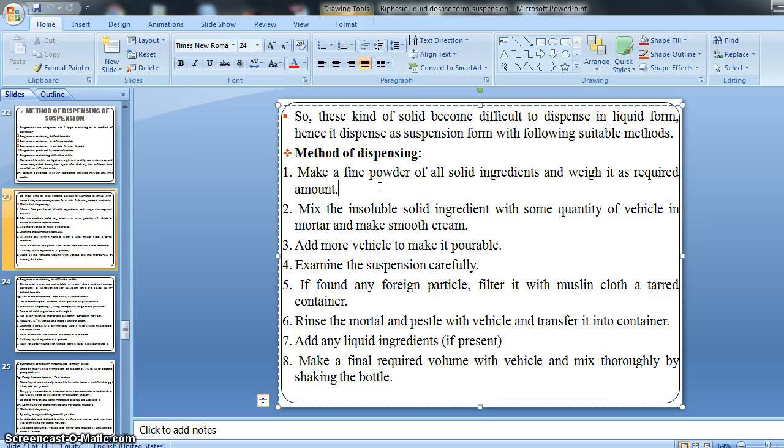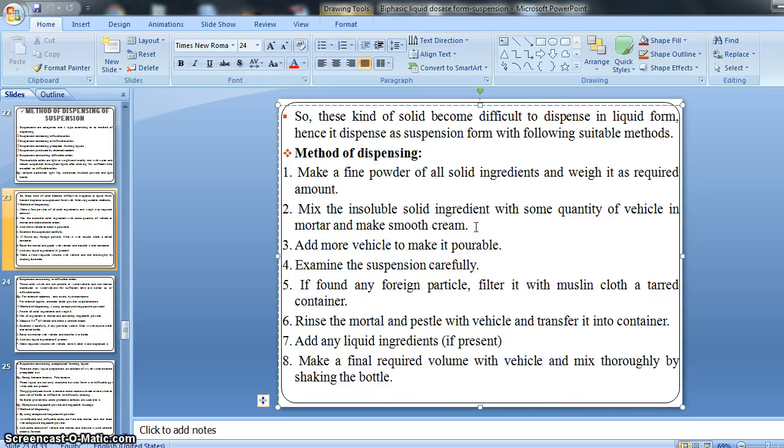Both are mixed in a mortar with the help of mortar and pestle, and we make a smooth cream of that. If we mix the solid ingredient with the liquid vehicle, we will get a smooth cream, one kind of cream, right?